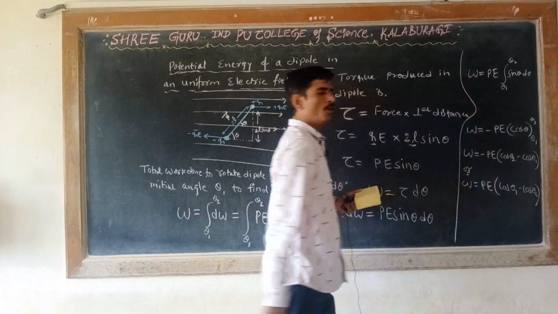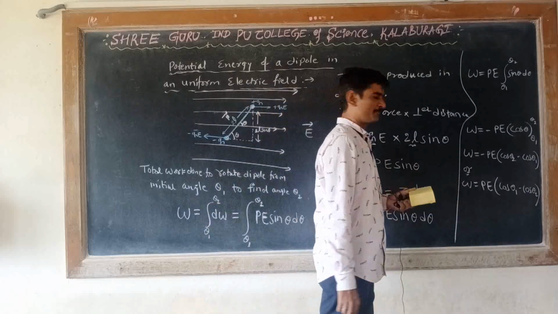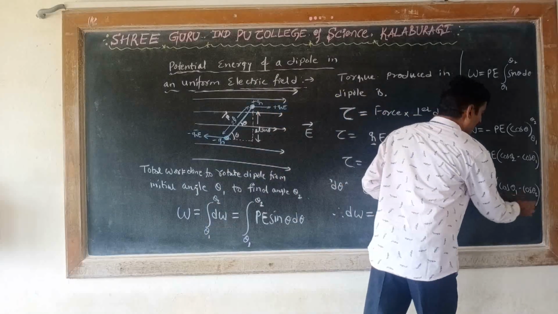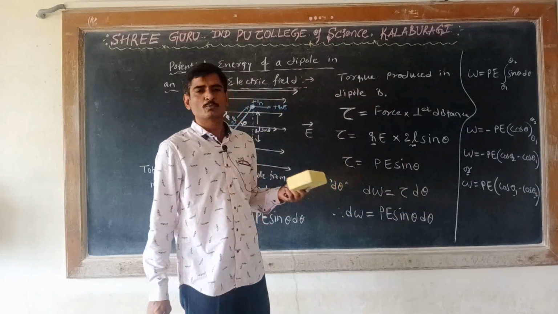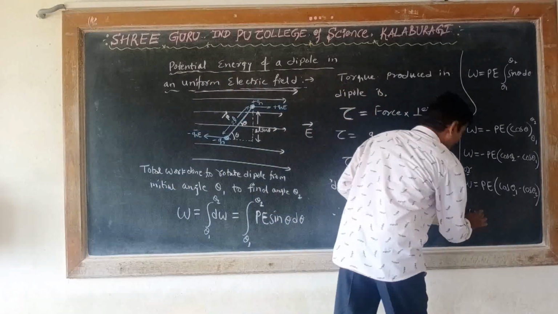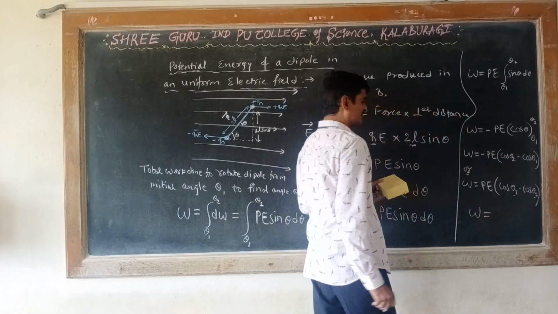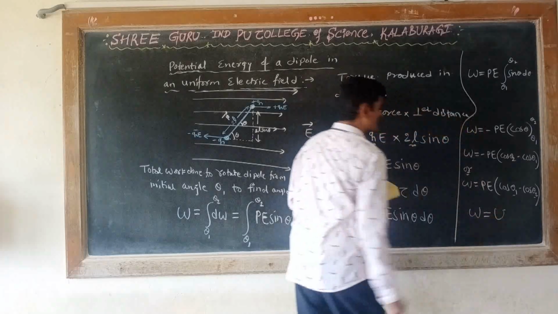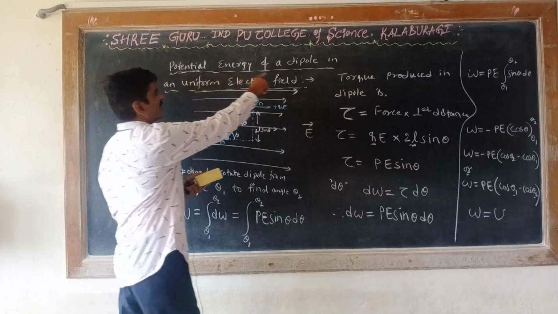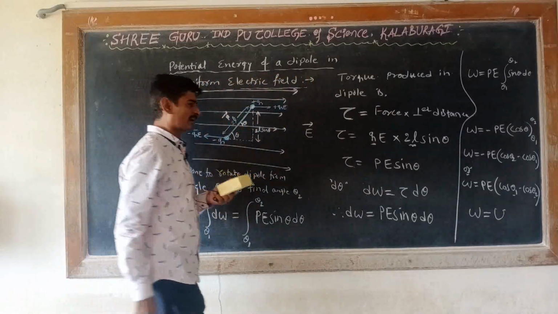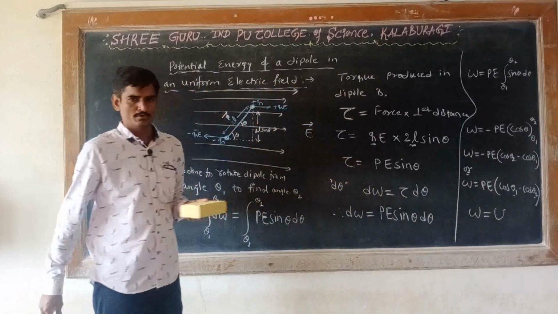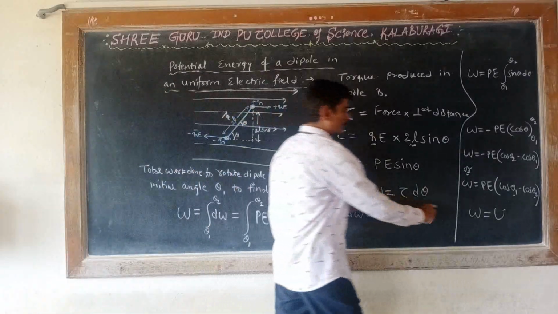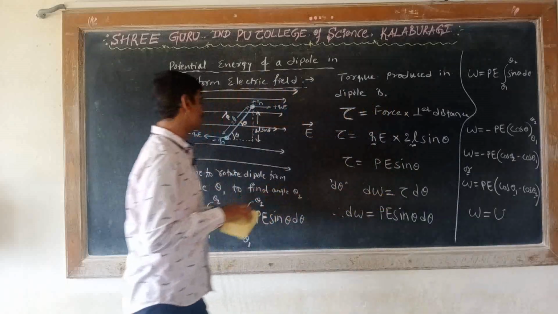So this is the work done in rotating the dipole from angle theta 1 to theta 2, and this work done is stored as the potential energy of the dipole. Potential energy of a dipole in a uniform electric field is nothing but the work done to rotate the dipole. The work done to rotate the dipole is stored as the potential energy of the dipole.